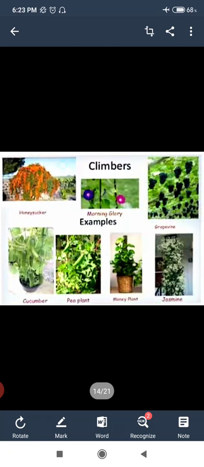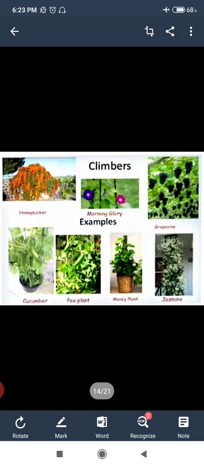Examples of climbers are the money plant, a very common example, which is also found in most of our houses. Cucumber plant, pea plant, jasmine plant, as you can see in the picture. All these plants need some support to grow. Grapevine, morning glory and honeysuckle are other examples of climbers.